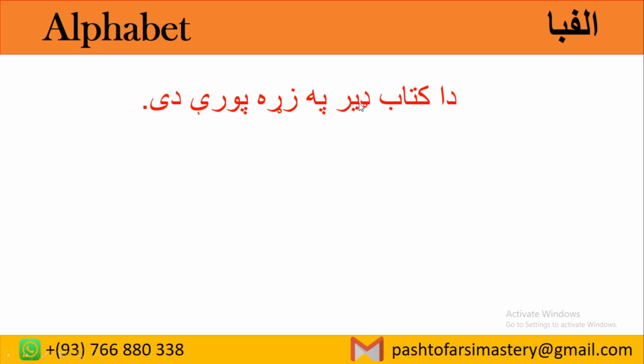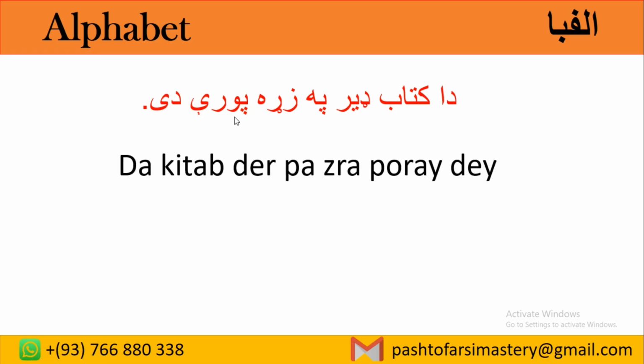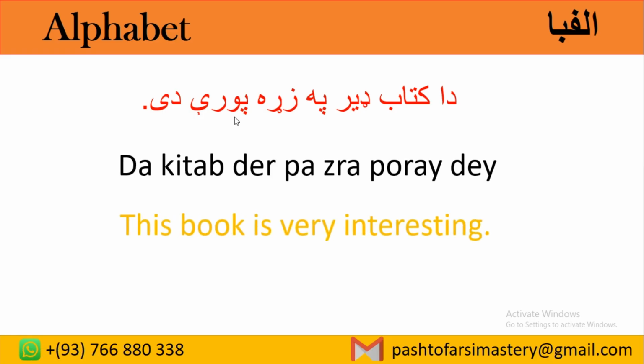In a sentence, for example, we have this one, kitab. The kitab der pazada pure day. It means this book is very interesting. The means this, kitab book, der very, pazada pure interesting. The verb always goes to the end of the sentence. Now we can say the kitab der pazada pure day. This book is very interesting.